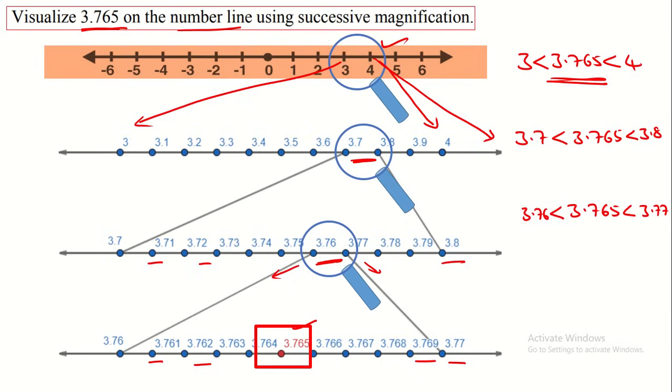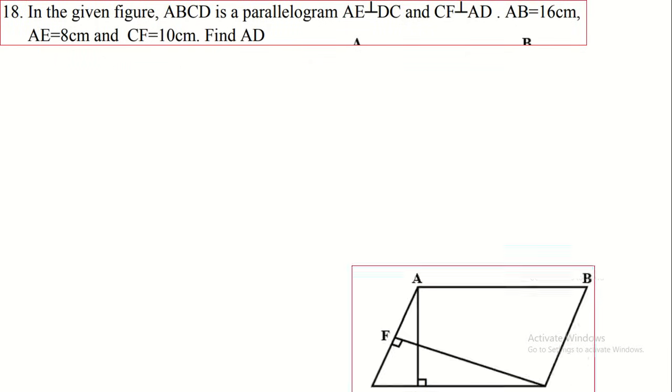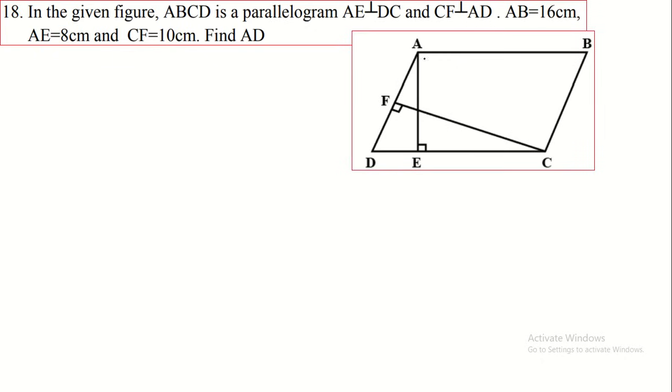So that means this is the place for 3.765 on the number line. In this method we have to visualize this. Then in the given figure, ABCD is a parallelogram. The figure is like this. ABCD is a parallelogram.